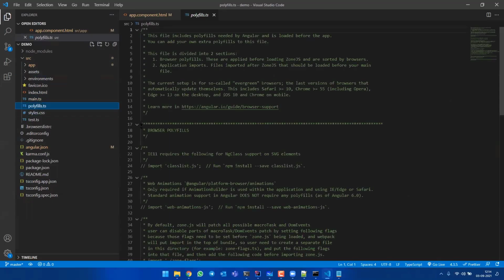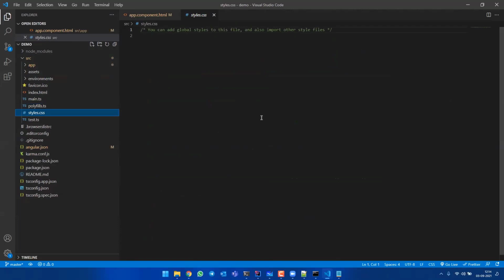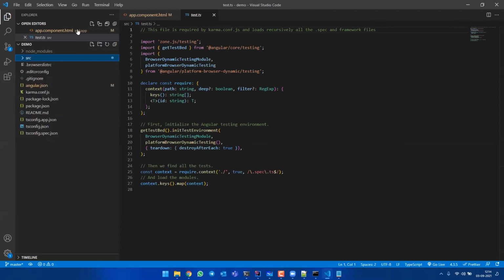Still 1 minute is left, I think. Polyfills is for when you're using animations; polyfills.ts is useful for that. styles.css is your normal CSS file for your complete application. And test.ts is used for testing. When you become a tester, it is helpful. For now, it is not needed. I think I covered all the file systems here. That is what the file system of an Angular project looks like.